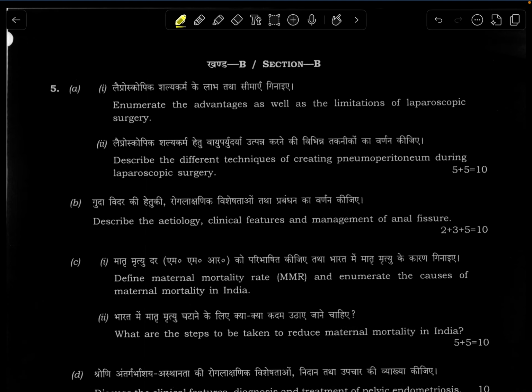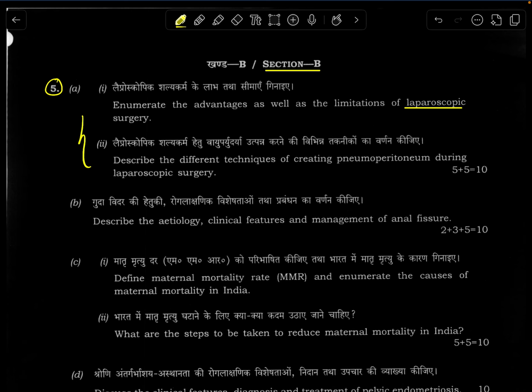We'll continue with my discussion of Medical Science Paper 2 of UPSC CSE 2025, Section B. Now, this is the compulsory question, which for me was very tough. Why? Let's get started. Enumerate the advantages and limitations of laparoscopic surgery.